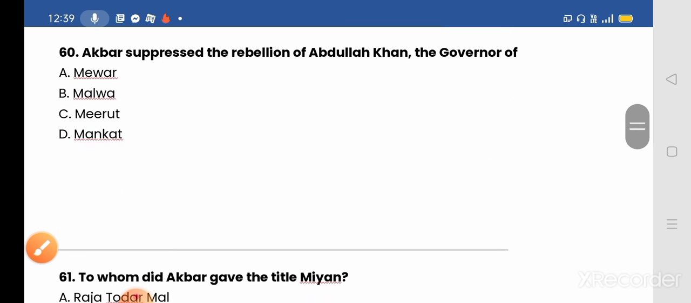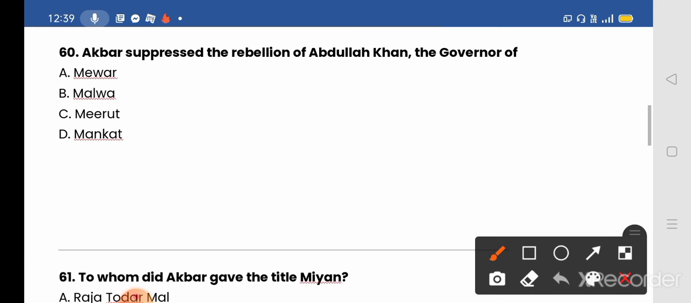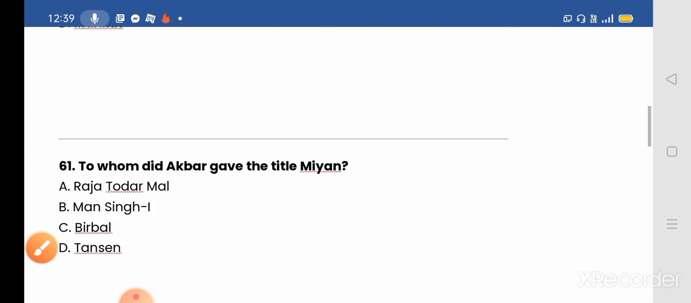Question number 60. Akbar suppressed the rebellion of Abdullah Khan, the governor of. Options given: A. Mewar, B. Malwa, C. Merat, and D. Mankat. The correct answer will be option B, Malwa. Akbar appointed Abdullah Khan as the governor of Malwa with his headquarters at Mandu. Akbar suppressed the rebellion of Abdullah Khan, the governor of Malwa. Okay, the correct answer will be B, Malwa. Next, we move to our next question.